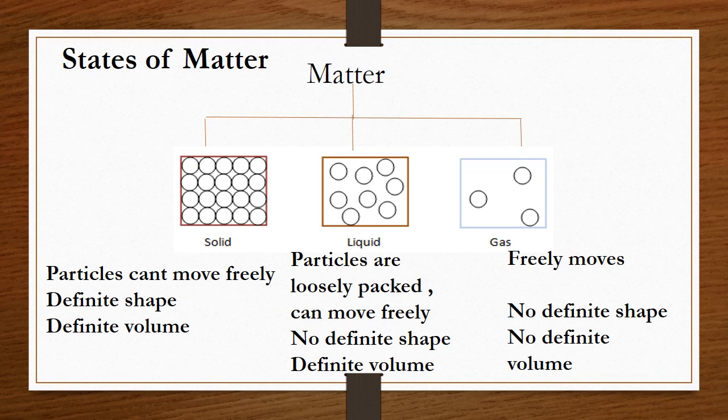In a liquid, the particles are loosely packed and can move freely, so they take the shape of the container. It doesn't have a definite shape, but it has a definite volume. In a gas, the particles move freely, so it doesn't have a definite shape or a definite volume. So these are the states of matter.